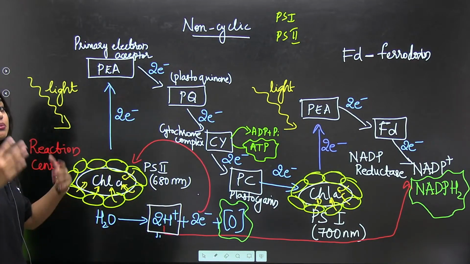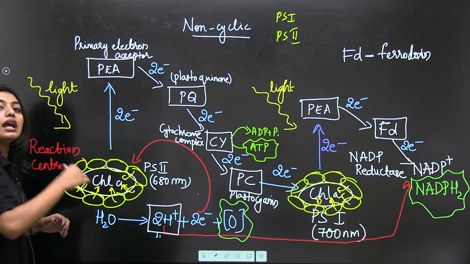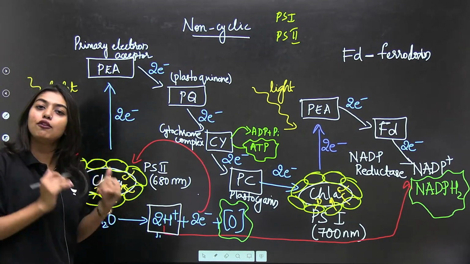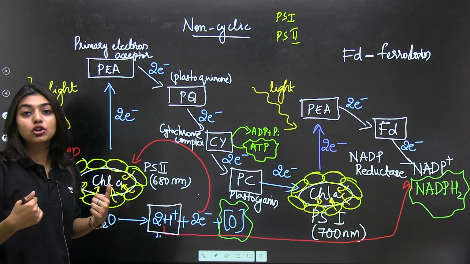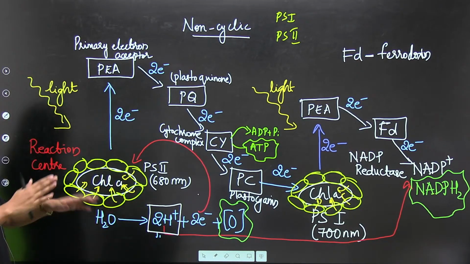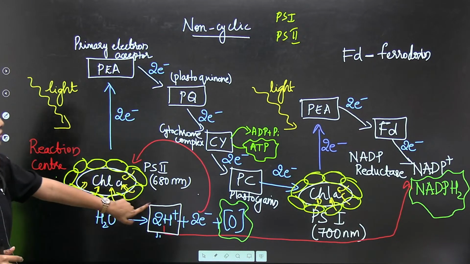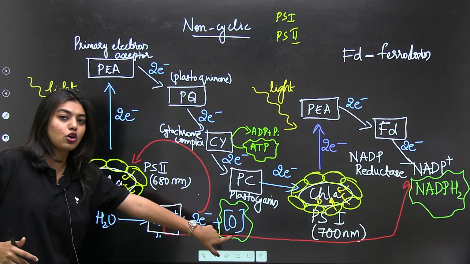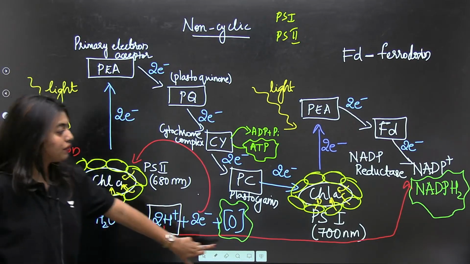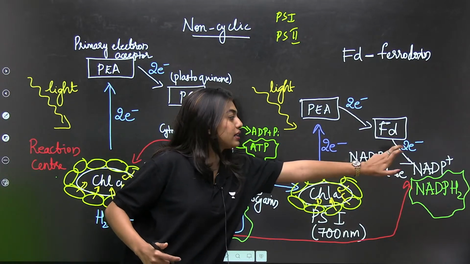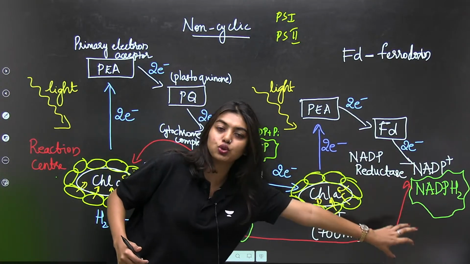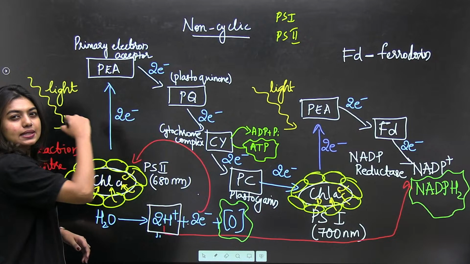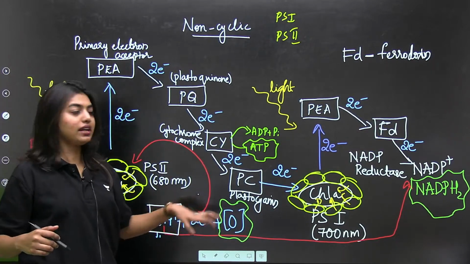Photolysis of water is going to take place, because here we lost the electron and this is a non-cyclic photophosphorylation. That means the electron is not going to come back to photosystem 2. At that time we are lacking electrons, right? So what are we going to do? We are going to split the water molecules. Splitting the water molecules will give rise to a proton, electron and oxygen, nascent oxygen. Now, this proton will be used by NADP reductase to form NADPH2, and this electron will go back to our photosystem 2, and this oxygen we got.